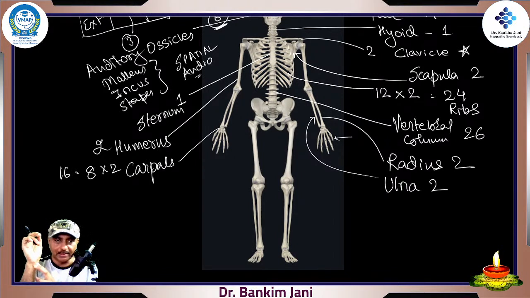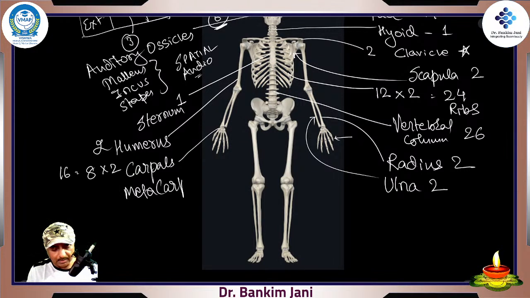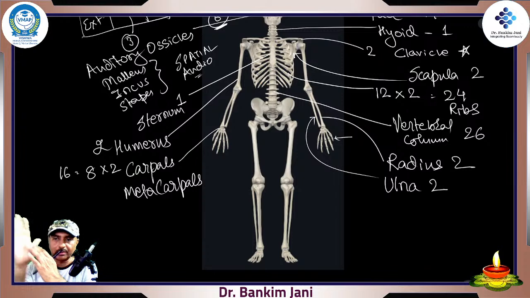After the carpals, there come the metacarpals. So these are the metacarpals, which form your palm.